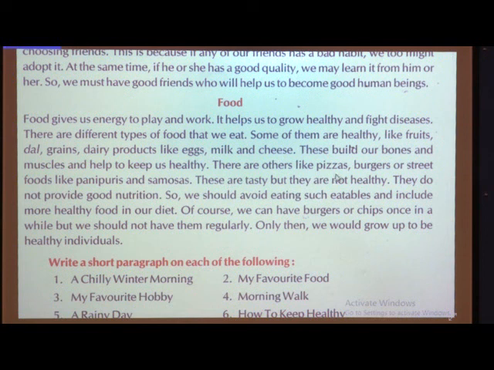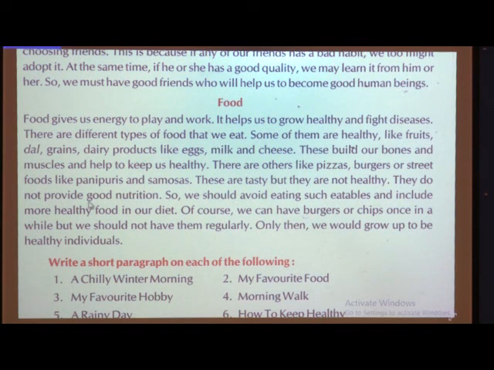So, there are others like pizzas, burgers or street foods like pani puris and samosas. You have to avoid this type of food. These are tasty, but they are not healthy. I know children, pizza tastes very nice and burgers are very tasty, but do you get any vitamins, proteins or calcium from this food? No, you just enjoy the taste of that food, but you are not going to get the vitamins, calcium, proteins, anything from this food. You get the taste, but you are not going to be healthy.